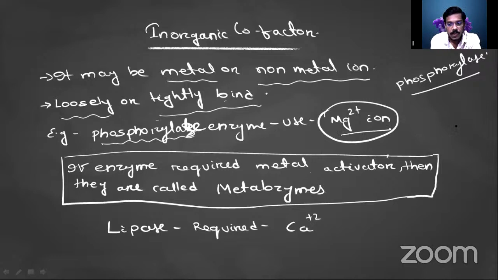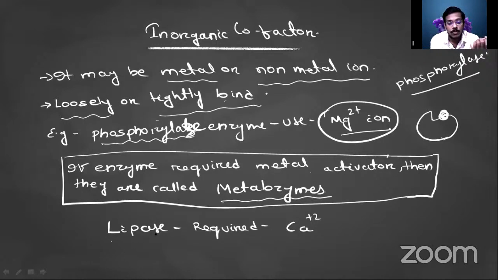Suppose this is the apoenzyme. Then there will be attachment of the magnesium ion, so that the apoenzyme becomes functional. If an enzyme requires a metal activator, we may call it an activator. If a metal activator is required for its functionality, then that kind of enzyme is called a metalloenzyme.